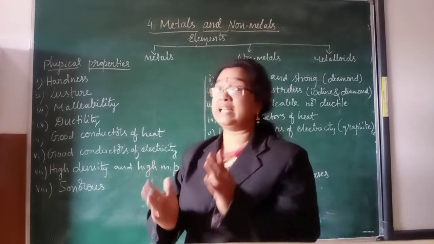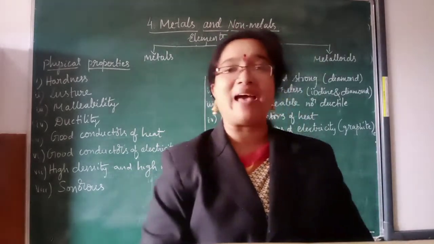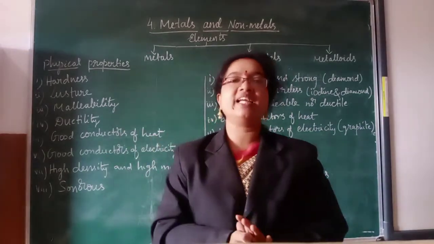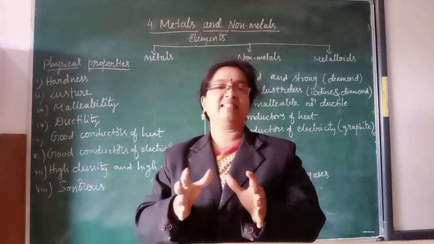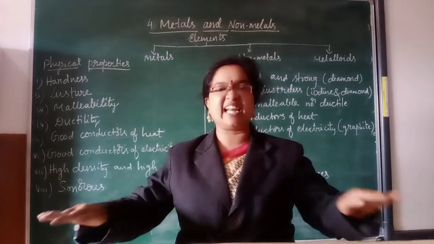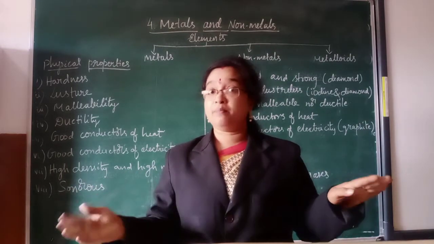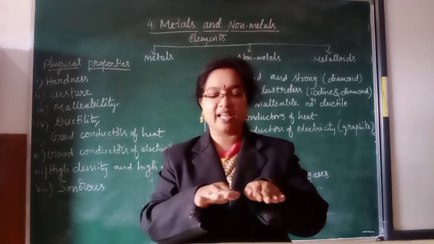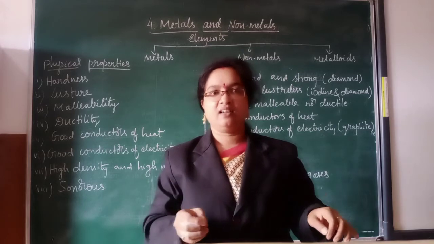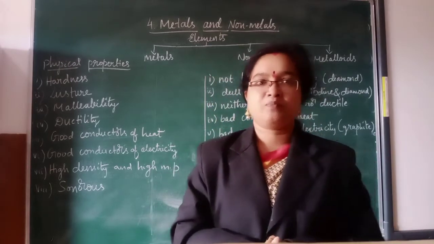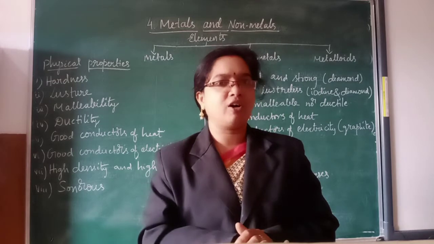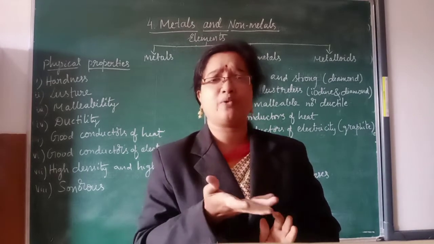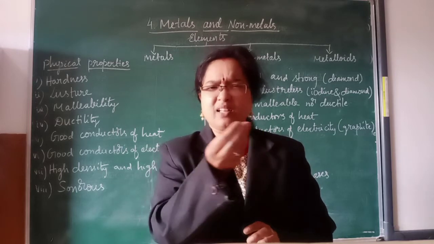The third one is malleability. Maybe it is a new word for you. If we beat it, or if we roll it, and we are able to make that metal or substance into a thin sheet, that is malleability. For example, aluminium foils, silver foils, zinc foils, very thin sheets, you will observe.